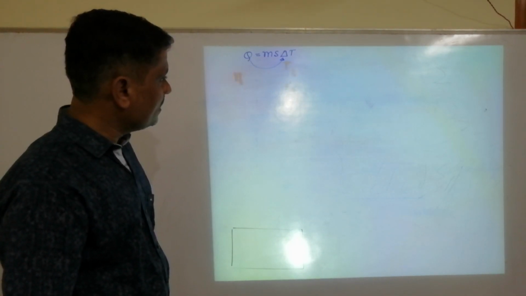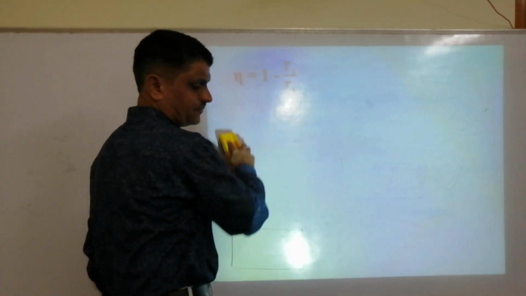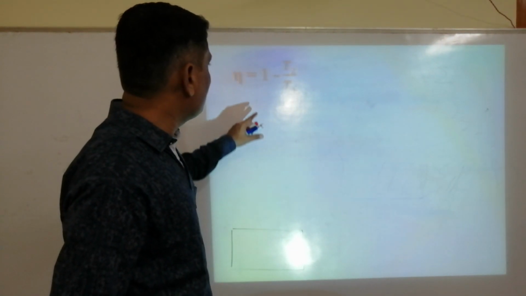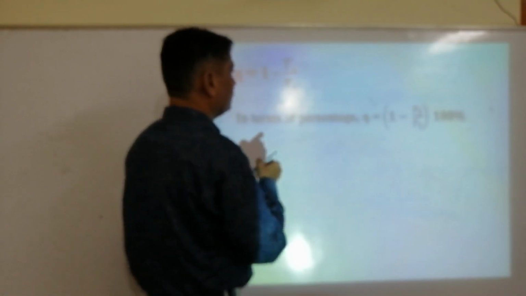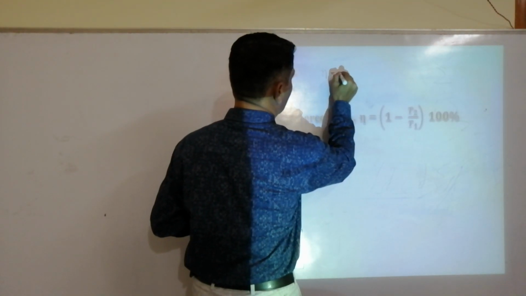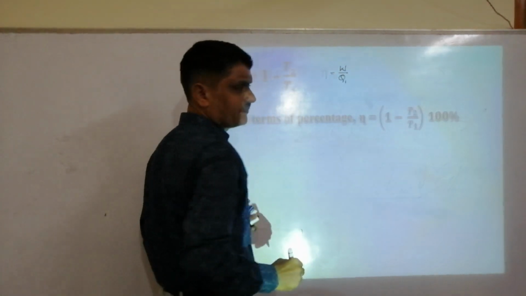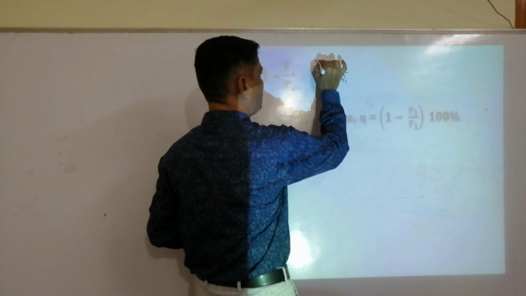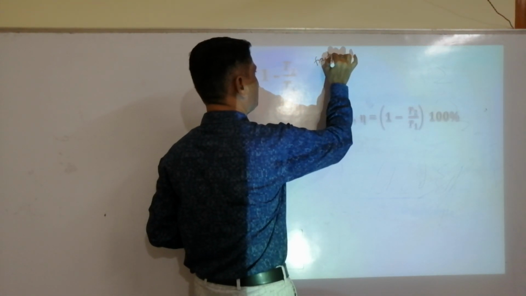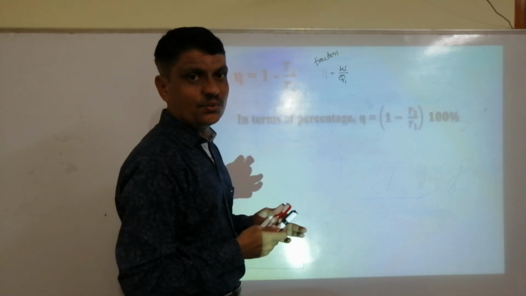Next, see here, same thing I can express in percentage also. See, this is called a fraction. Always you know that it is nothing but work done divided by heat energy absorbed. This is called a fraction. Now this is nothing but the fraction of absorbed heat energy converted into work.